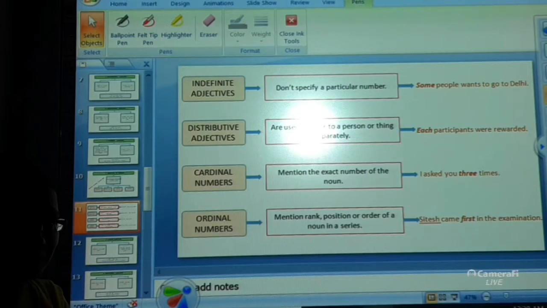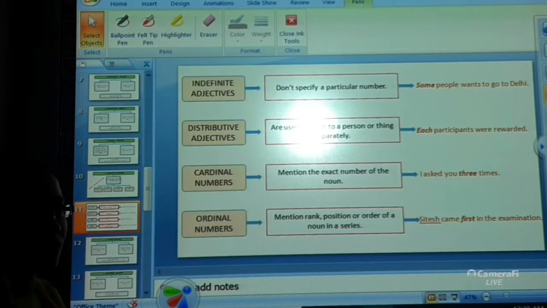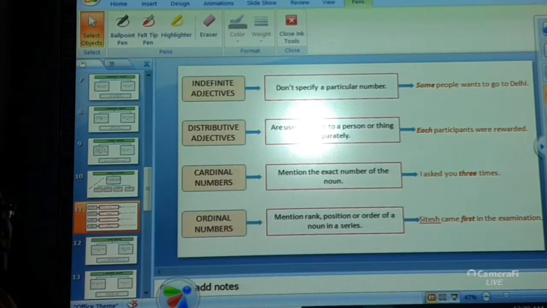When we are speaking about in a group, that time we are referring to each person or thing individually or separately. Alright, now the next type that you have is cardinal number. Now what is cardinal number? They mention the exact number of the nouns. When you are being given the exact number of the noun that is being used in that particular sentence, that is called the cardinal number.